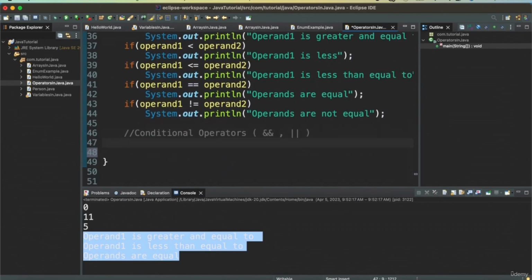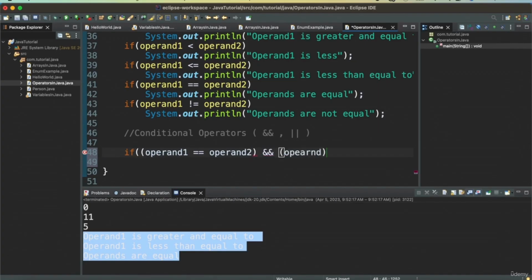Conditional operators are when you use two conditions together. Say suppose you have if operand 1 equal to operand 2, and you want to combine this condition with another condition, then you can do that.